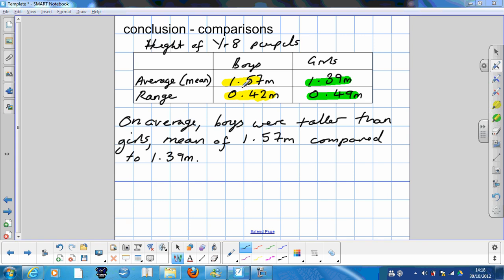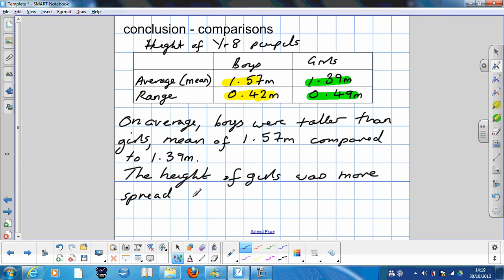Now, if we see that girls had a higher range, so therefore the height of girls was more spread out. And again, we back up our assertion with some evidence. Range 0.49 meters compared to 0.42 meters.